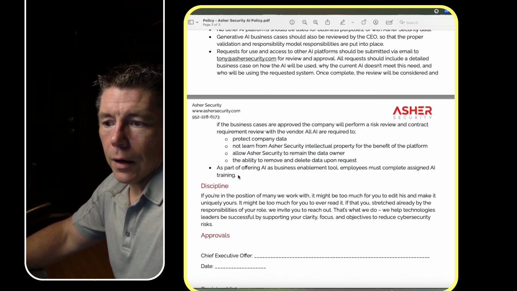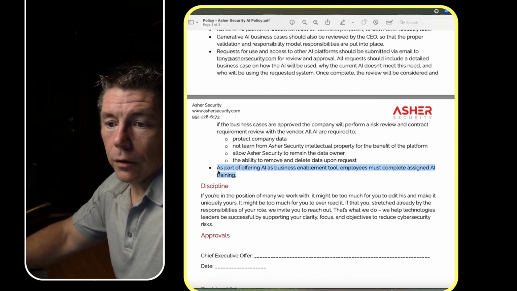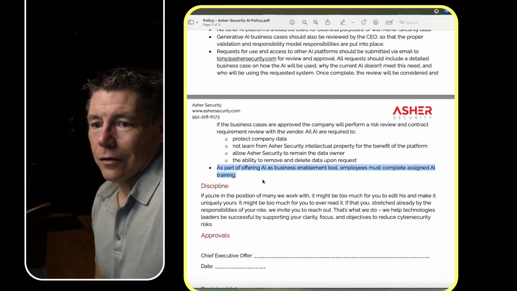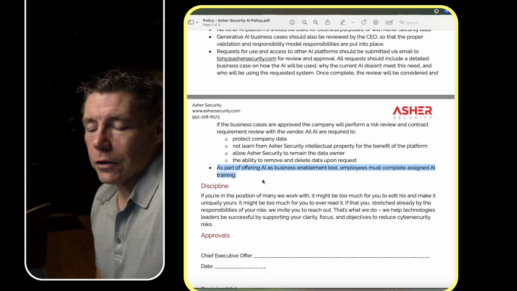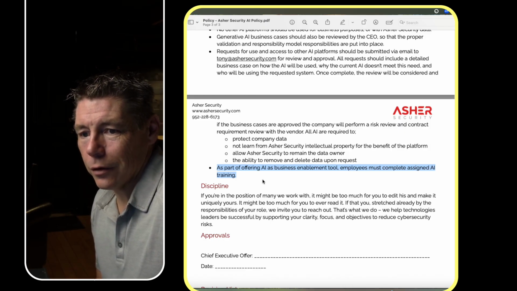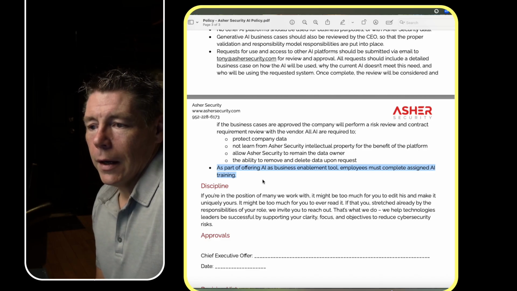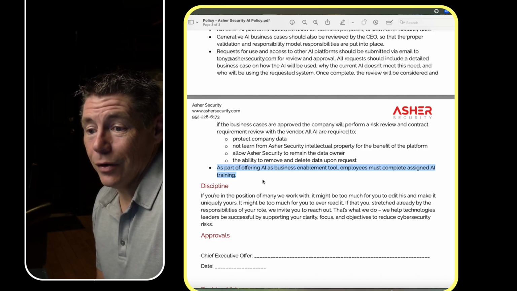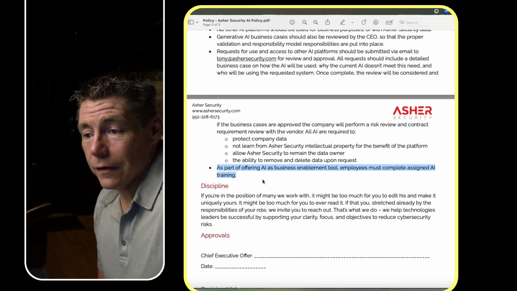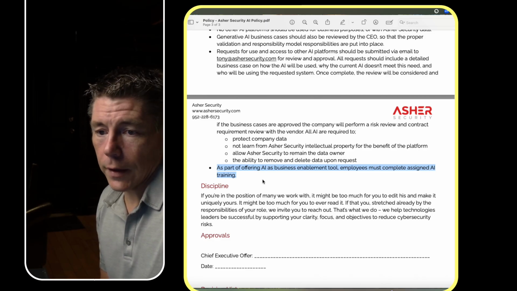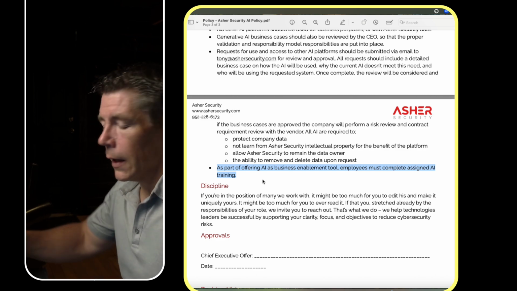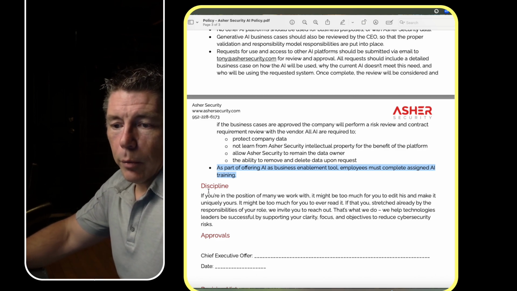And then finally, this is another important line. It really addresses training and education. So we talk about building an artificial intelligence governance program. Education and training is one of the pillars of that program. And we need to make a statement in the policy that if you're going to use AI, you have to take training associated with AI. So really important statement there. So that was section three, the policy statements.